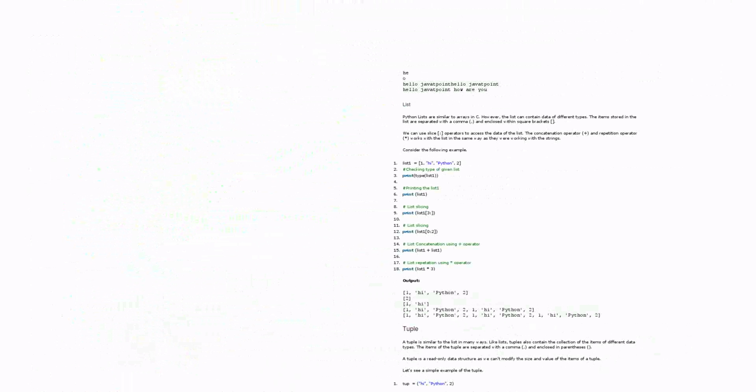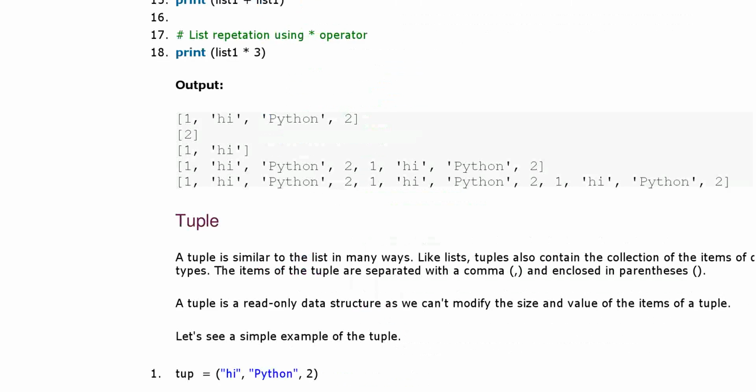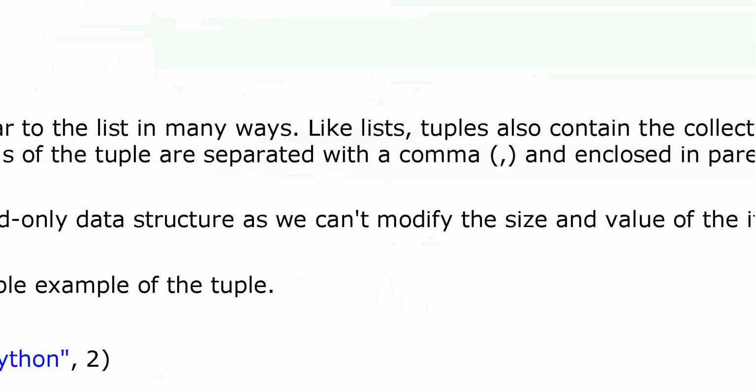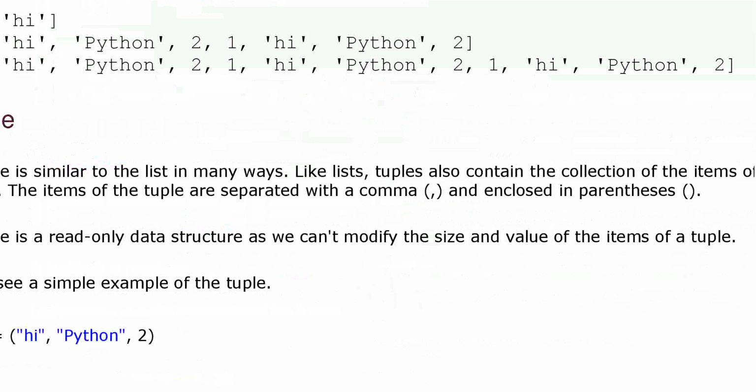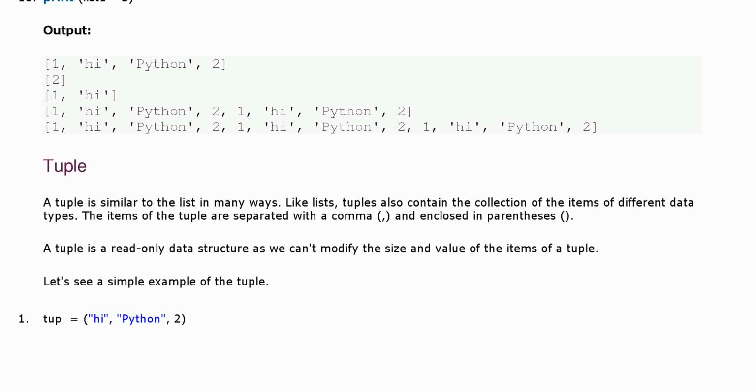Now we will go to the tuple. If you see here, what are tuples? As I told you, list is a mutable data type, and tuple is an immutable data type. Once you declare something in the list, it can be changed, but it is not happening with the tuple.